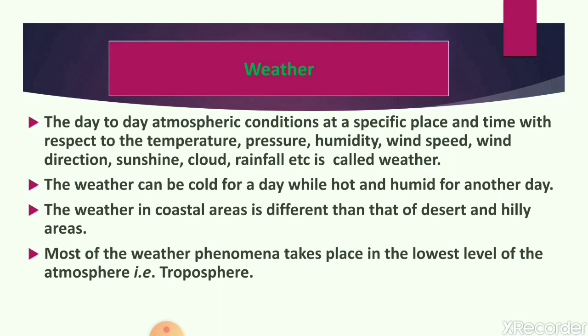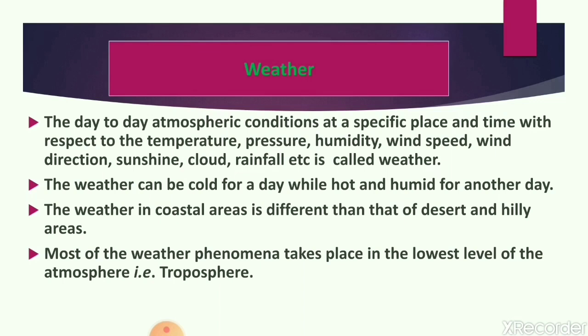Weather is a state of the atmosphere that describes the degree to which it is hot or cold, wet or dry, calm or stormy, or clear or cloudy. It means the day-to-day atmospheric condition of a place is called weather. The weather can be cold for a day while hot and humid for another day.